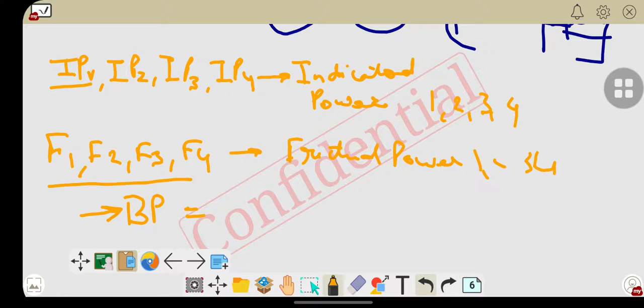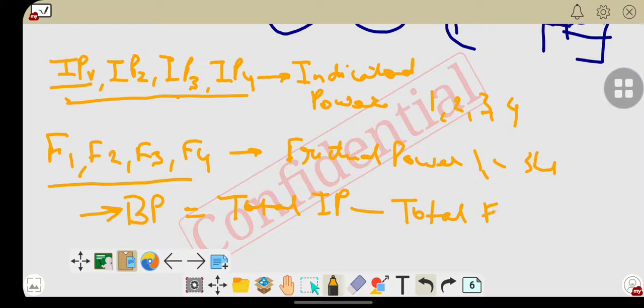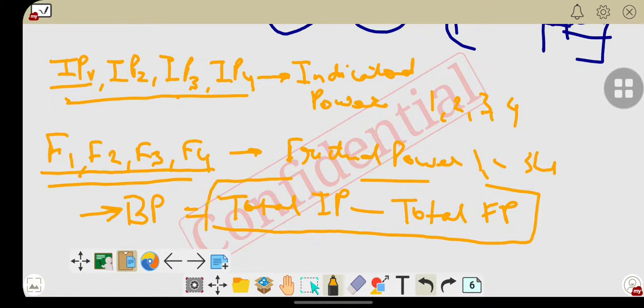That will be the difference between total indicated power, that can be taken from this term, minus total friction power that can be taken from this. So we have to calculate brake power by taking a difference between total indicated power and total friction power.